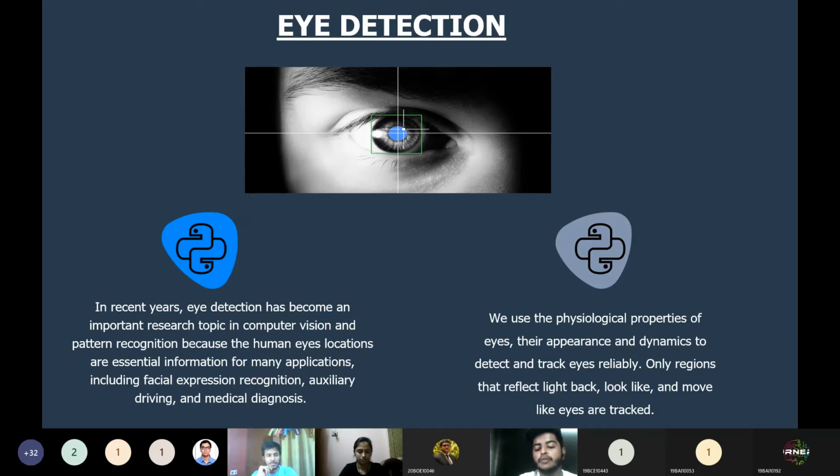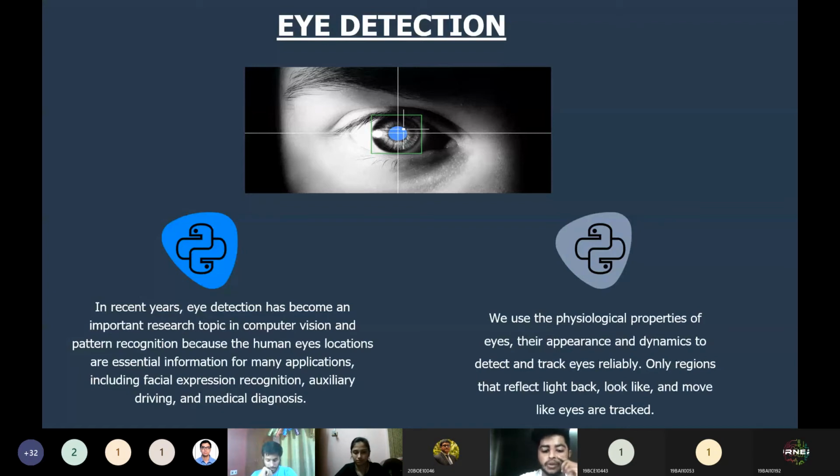Another example of eye detection is Tobii, an eye tracking device that tracks the movement of our eye for game interaction and streaming. While playing a game, the device syncs with your eye and moves your screen according to where you look. At the same time, the characters in the game respond to your gaze simultaneously. So these were about the application and a bit of introduction about eye detection.